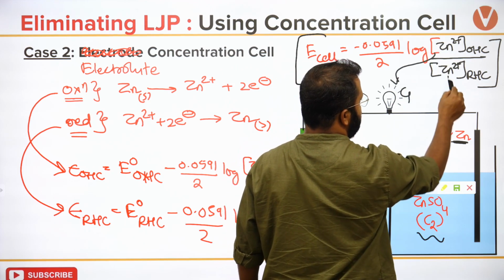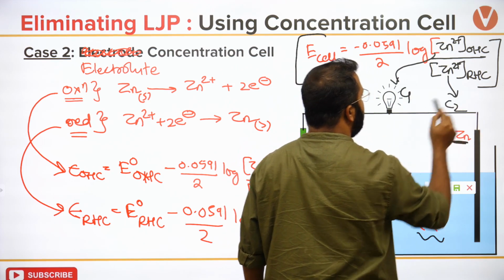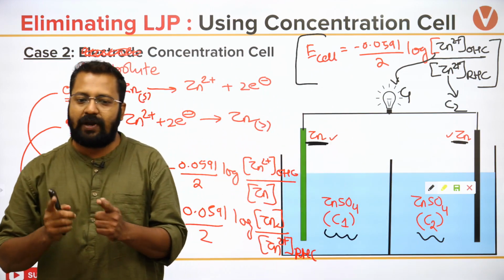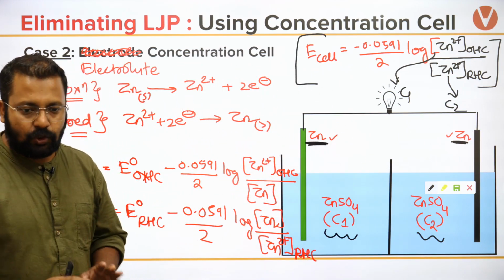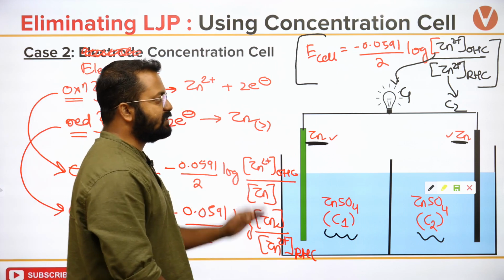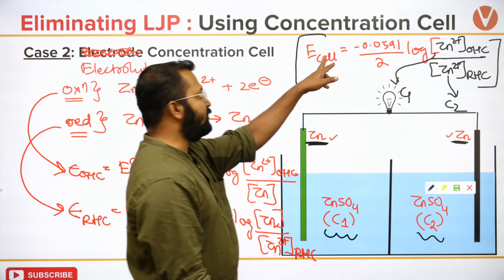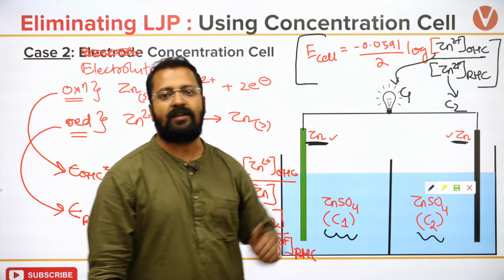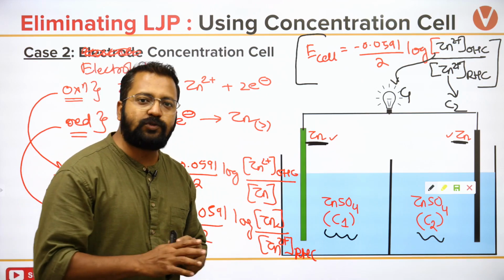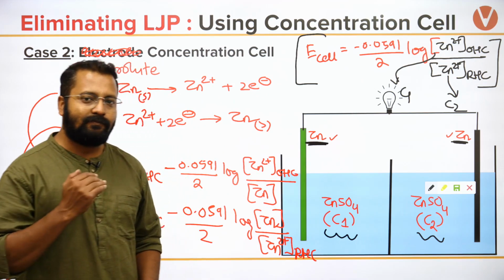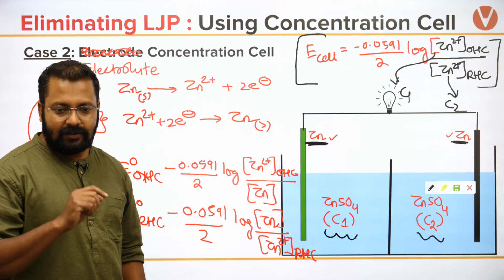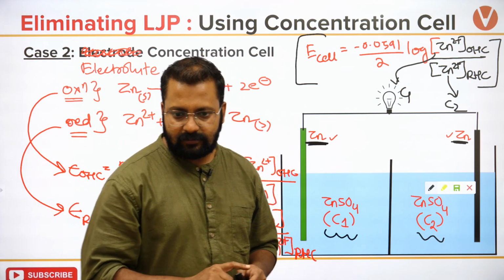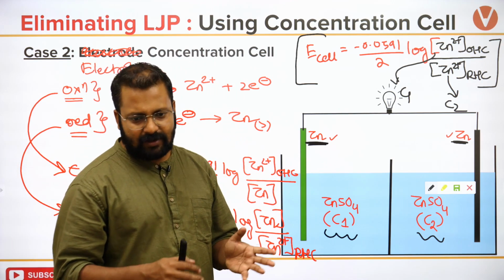C1, and the concentration of this one is C2. Now what should be the relation between C1 and C2 so that this cell works spontaneously? For it to work spontaneously, delta G should be negative.